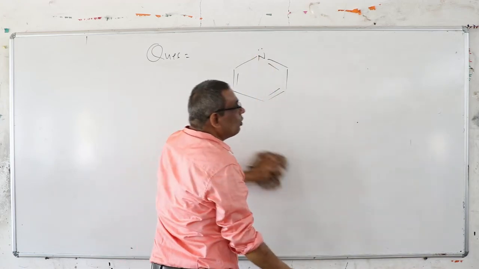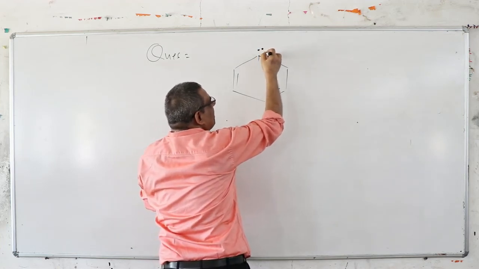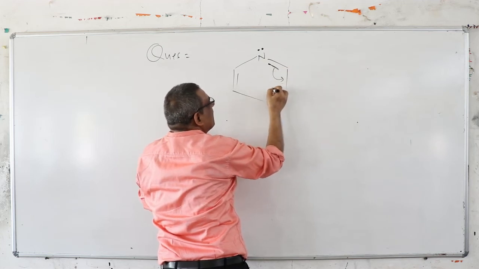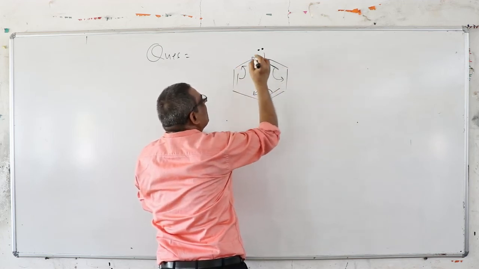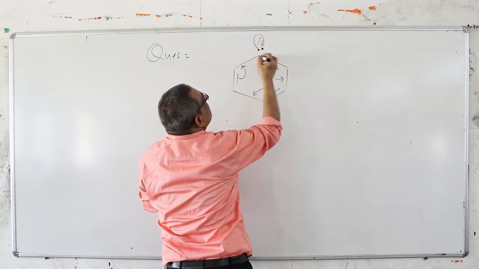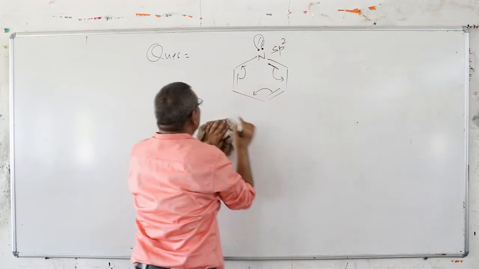It will not go into the resonance, because in the concept of organic chemistry, if the atom possesses a lone pair and a pi bond, who will go into the conjugation? The pi bond is loosely held in the planar system, so the lone pair will remain intact. So the hybridization is found from 1 sigma, 2 sigma and 1 lone pair. Because it remains intact, the hybridization is this.